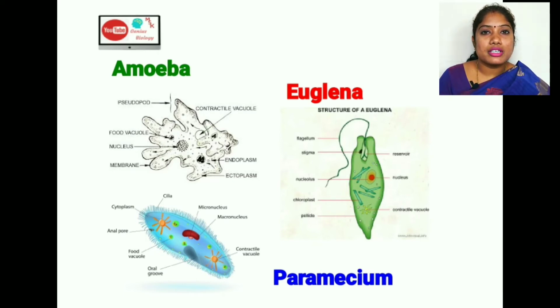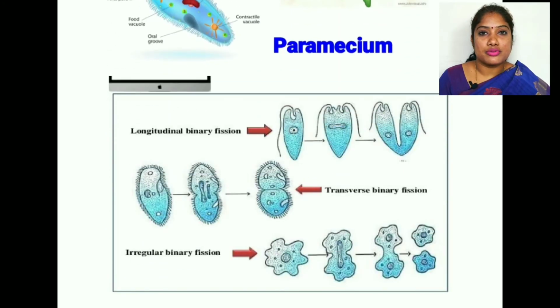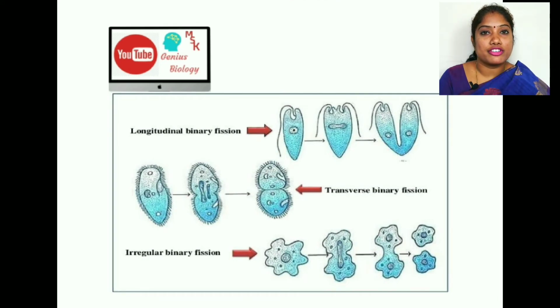Okay, so coming to the types, what are the main types we have to discuss in asexual reproduction? In asexual reproduction there are types like binary fission, fragmentation, regeneration, multiple fission. So these are the main types involved in asexual reproduction. Clear? So the first I am going to discuss in this video is fission.